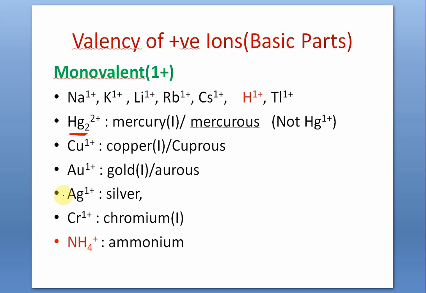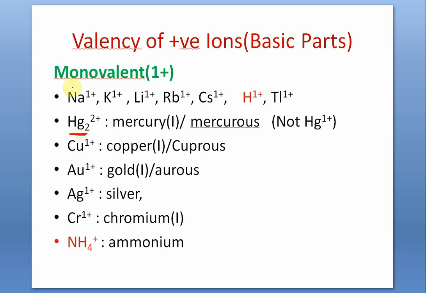Let me remind you the different possible monovalent positive ions. Only 2 belong to the category of nonmetals. They are made up of nonmetals, which are to be noted with all caution: that hydrogen ion and ammonium ion. It is a polyatomic ion but having valency 1 plus. But all others are metal ions. Sodium, potassium, lithium, rubidium, cesium, all the alkali metals belonging to group 1, 1 plus.